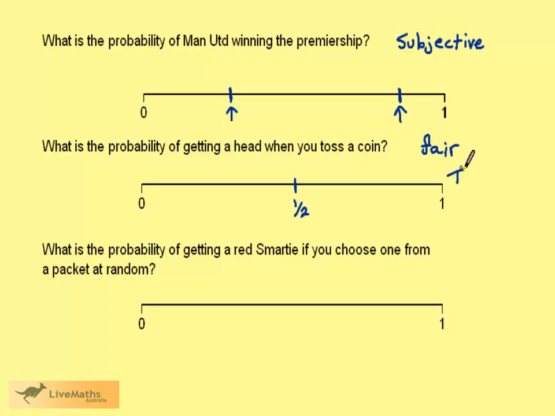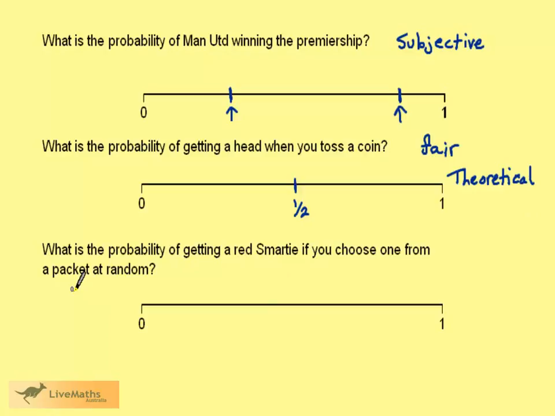This is known as a theoretical probability, because we've assigned a probability to the event. Most probabilities you come across when you're studying will be theoretical probabilities.